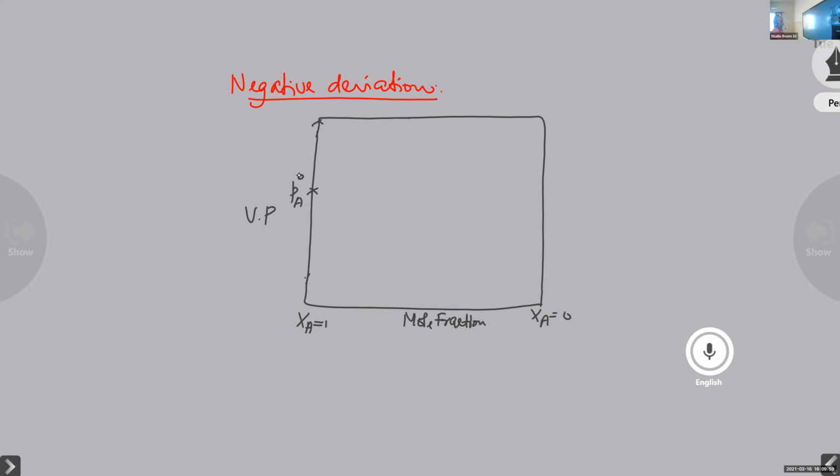Now the graph will be bending downward like this, not a straight line. The vapor pressure composition curve will be bending downward, and this is the graph for PA. That is the PA curve, the partial vapor pressure of A against its mole fraction.